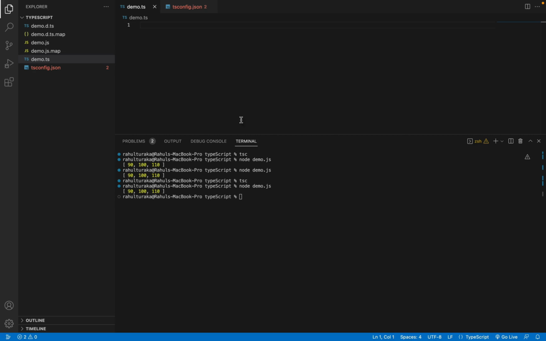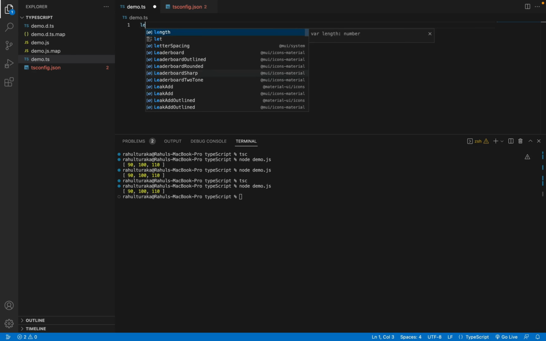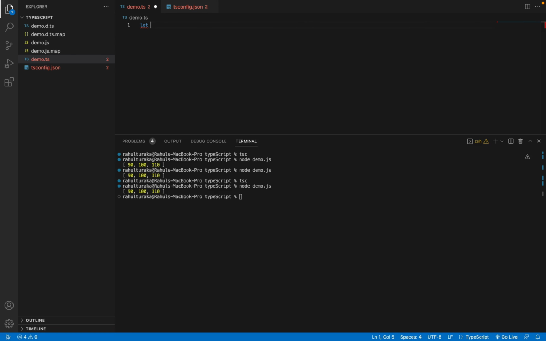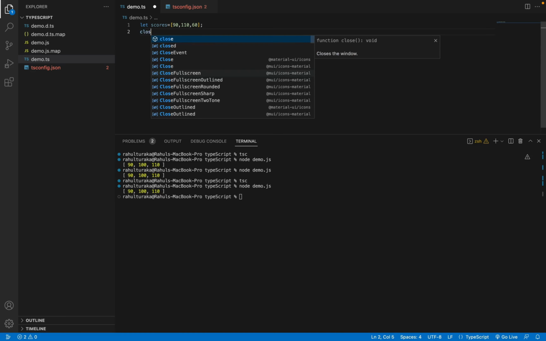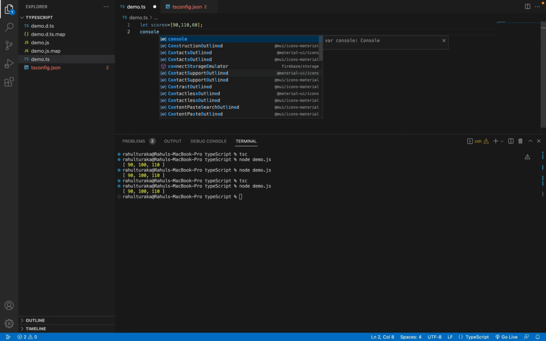Now let's move to arrays. If I want an array of numbers in JavaScript, I can write something like this. I'll write a variable, I'll call it scores, and I'll add the values to it. I'll add some random numbers: 90, 110, 60. Now, let's run it.